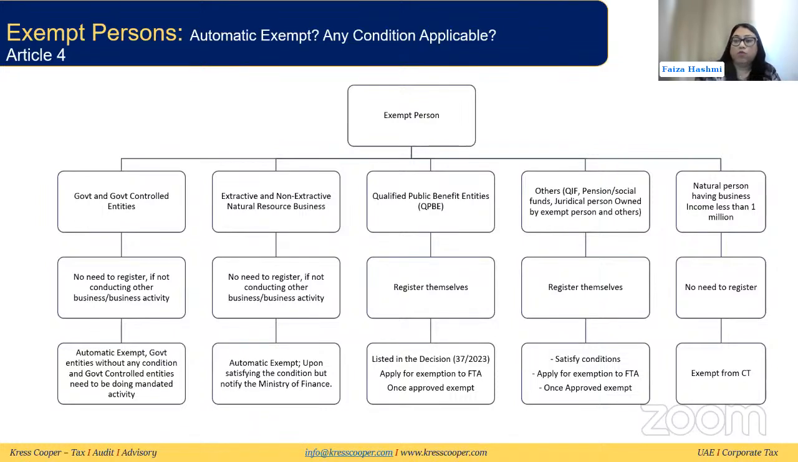From this 1 million turnover, their wages or personal investment or personal real estate, which does not require a trade license, is also going to be excluded. And if their other business income, apart from that, is less than 1 million, still they do not need to register, and they will be exempt from CT for that particular tax year.